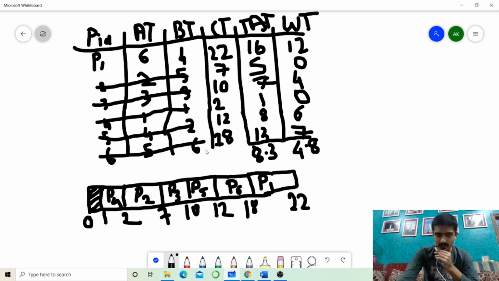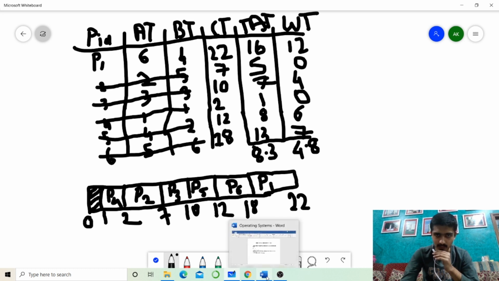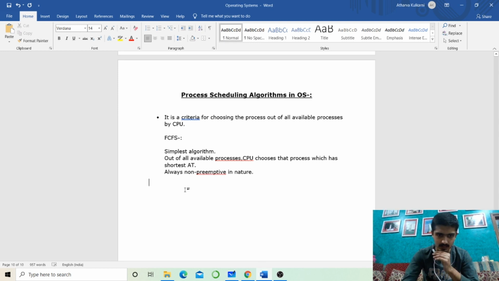I hope you got this, and I recommend you solve many more examples on FCFS so that you get a clear idea. And let's jump now to the advantages of FCFS as well as the disadvantages. First let's start with the advantages.